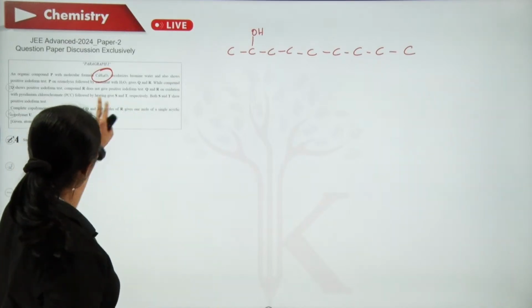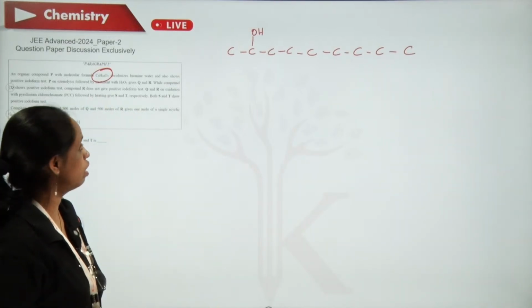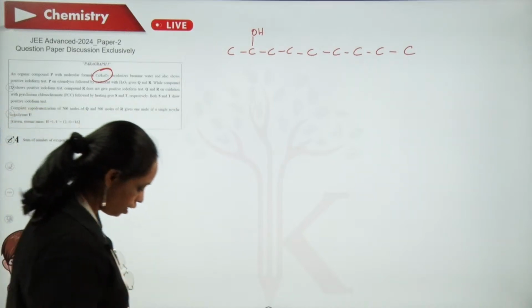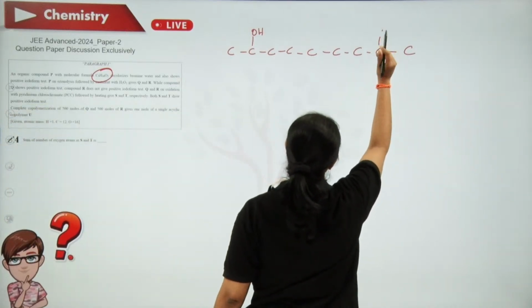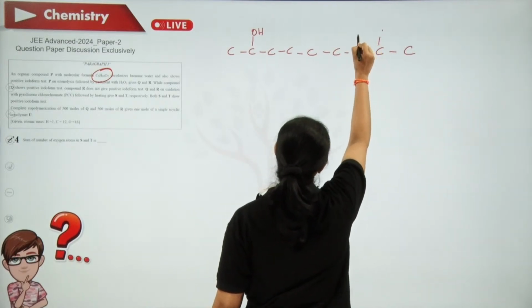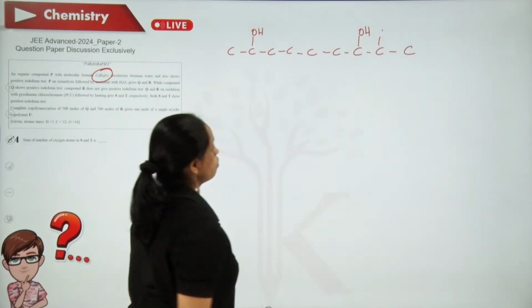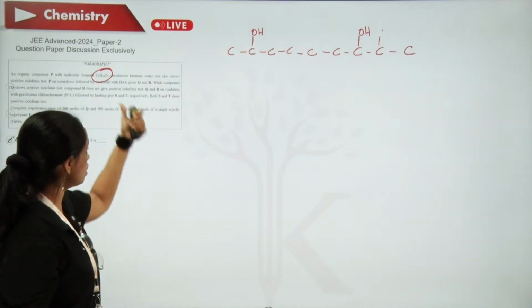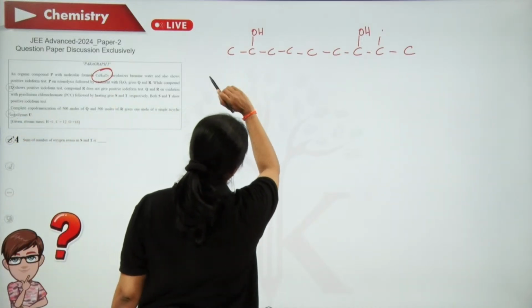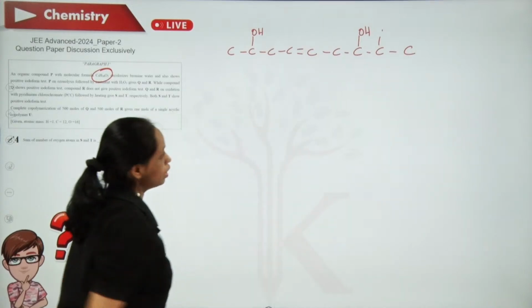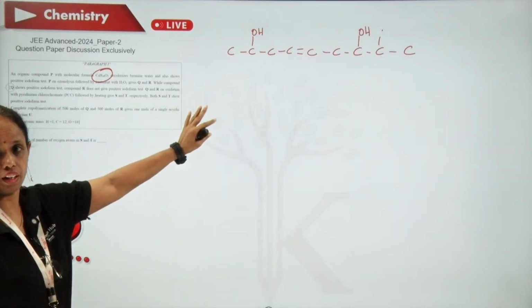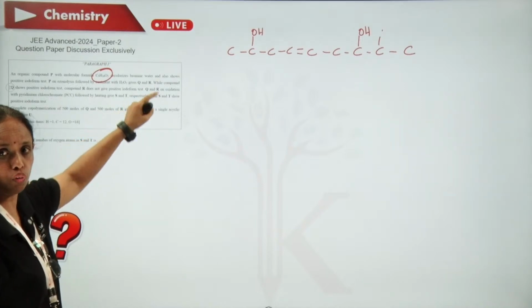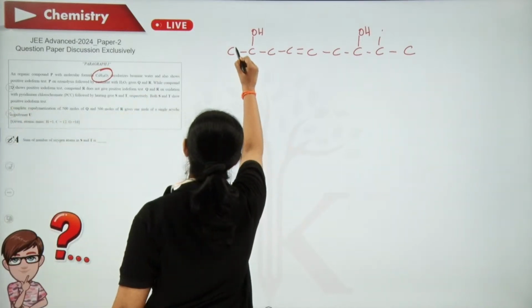Now, there are 2 oxygens in the basic formula. So, when you go with the hydrogen deficiency, then I can write the molecular formula as OHs. 2 OHs should be there, but the second OH I am not keeping on that carbon atom, I am keeping it on the third carbon atom. Why, we will see based on the data. Now, there is one double bond, so I am keeping it here. That will satisfy your C9H18O2 formula. Let us fill the hydrogens.